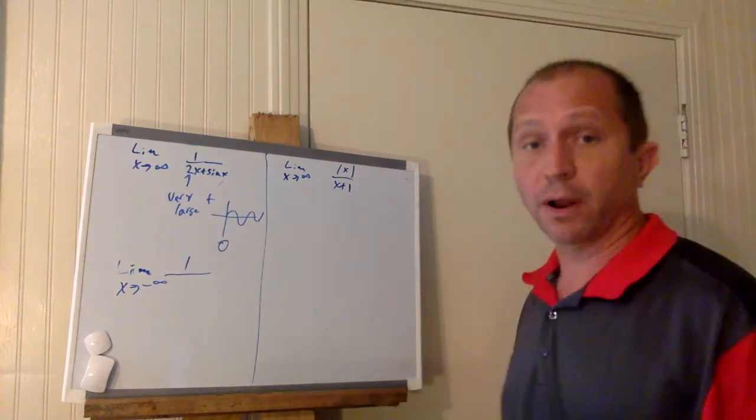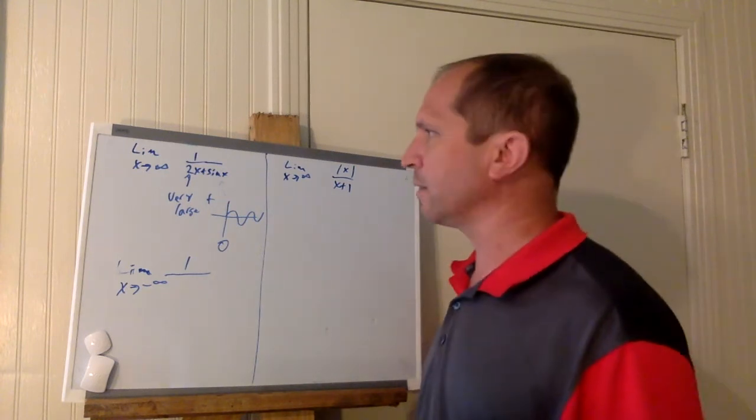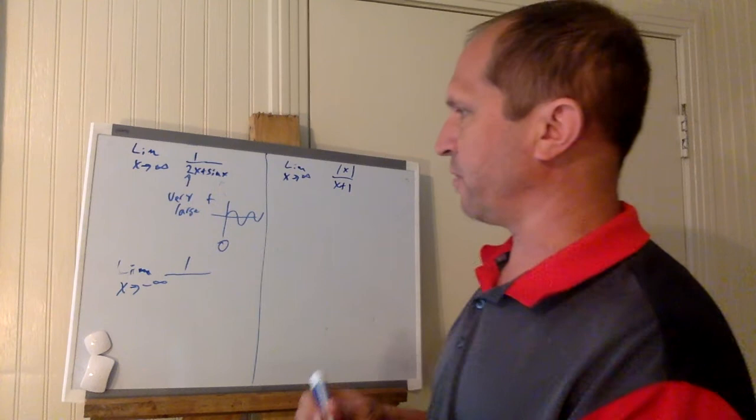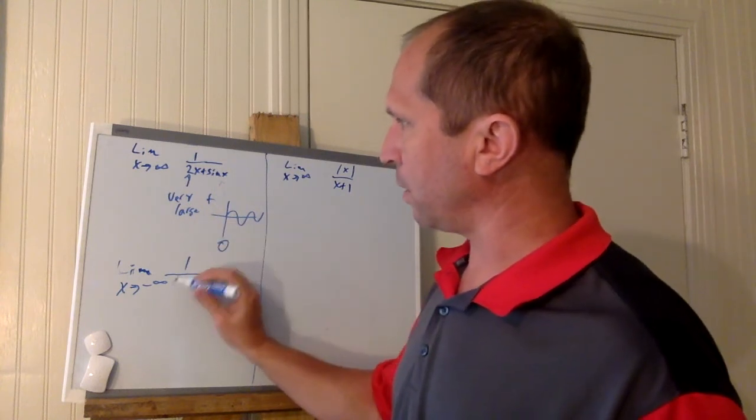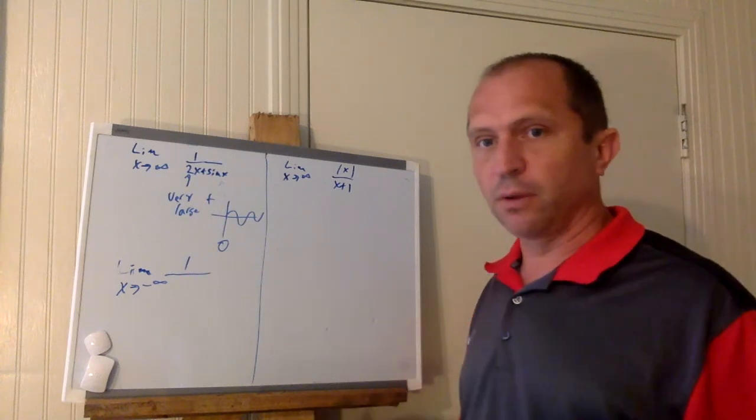Well, again, the numerator will always be 1 because there is no x value to approach negative infinity there. But here you're going to get a very, very small number where you have 2x. You could have -2 million, -2 billion,